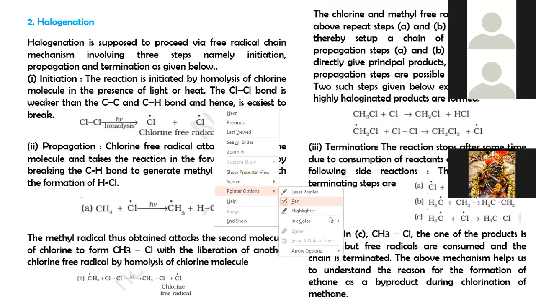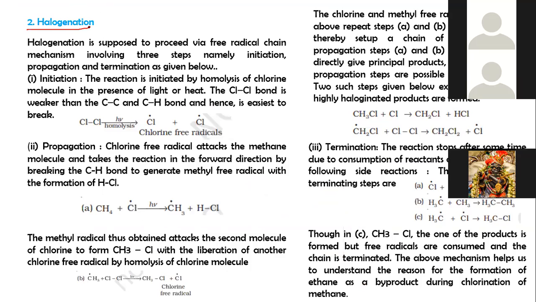So the next chemical property is halogenation reaction. If alkanes undergo this halogenation reaction, it proceeds via free radical chain mechanism, which involves 3 steps to complete the reaction. These are initiation, propagation and termination. So the first one is initiation, as this reaction is initiated first.